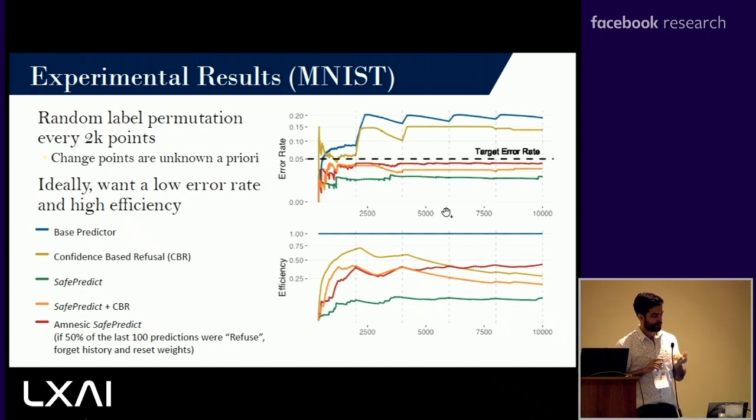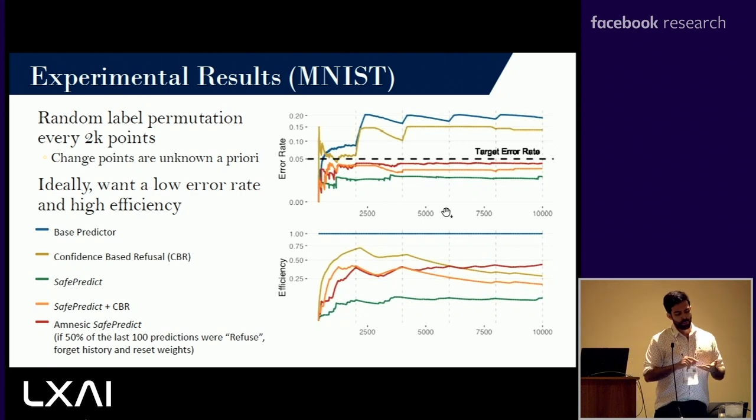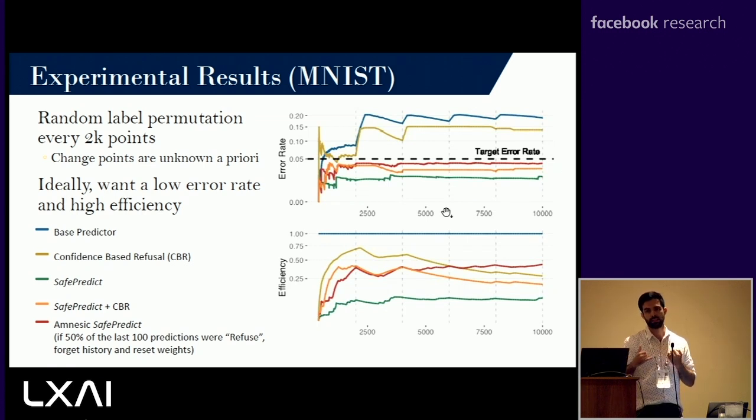And we're going to be comparing between a base predictor, doesn't matter really which one it is, and a confidence-based refusal prediction algorithm, which is out in the literature. That one does use this sort of evaluation of every prediction to sort of improve if it follows or not follows. We evaluate safe predict. We can apply safe predict on top of CBR. And then we also introduce this idea of amnesic safe predict.